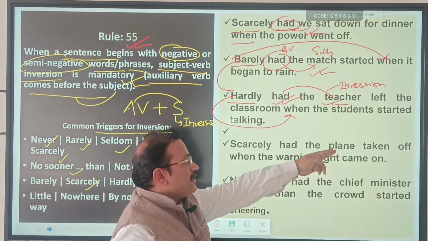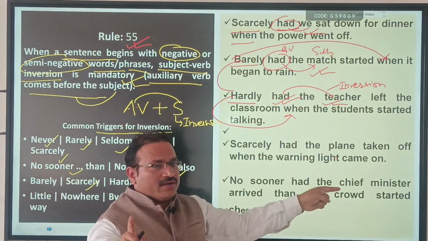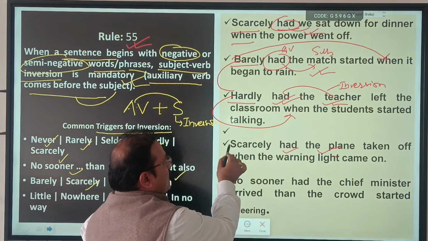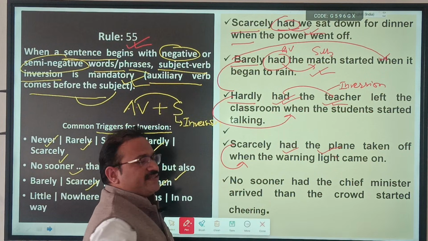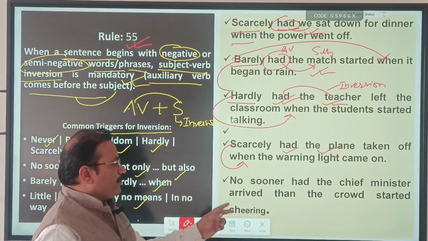Correct. In the exam, what will you get? "Scarcely the plane had taken off." Wrong. "Scarcely had the plane." And scarcely is followed by when. This is the second one. You have to see the pair, and this is correct here.